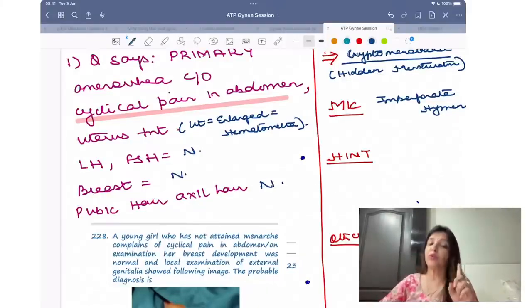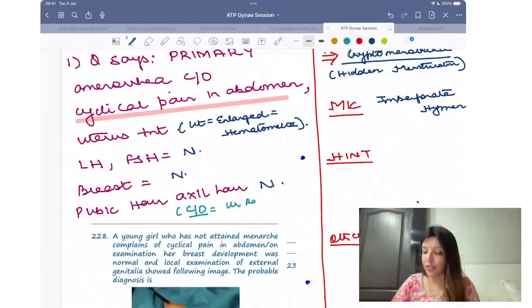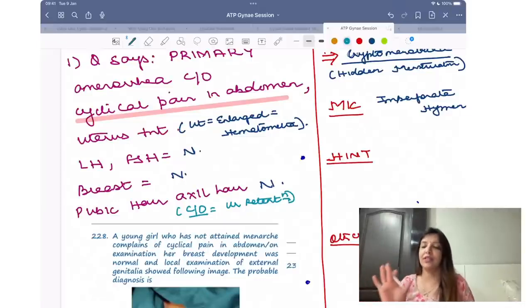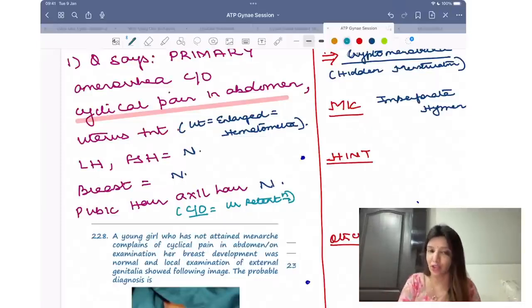One more thing with which a patient of cryptomenorrhea can come to you is a complaint of urinary retention. Why? Because there is blood inside the vagina and blood inside the uterus. When there is blood inside the vagina, it can press the urethra. So the urethra gets pressed, due to which there can be urinary retention.